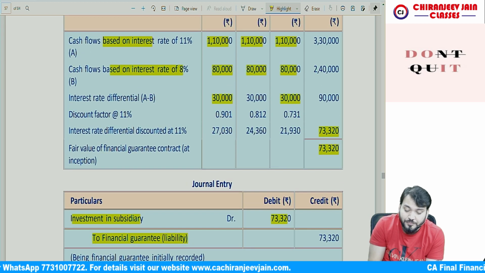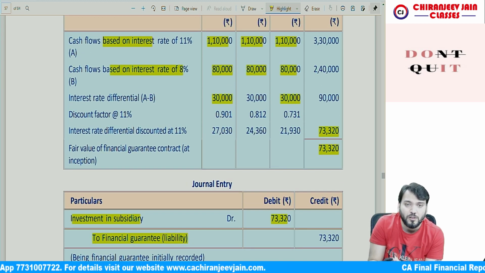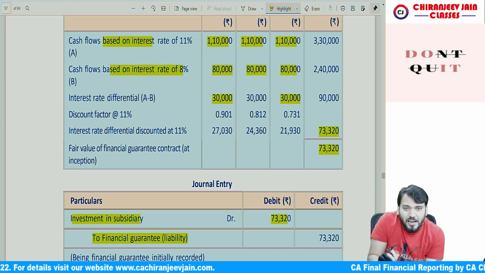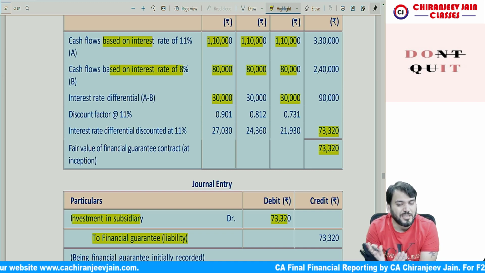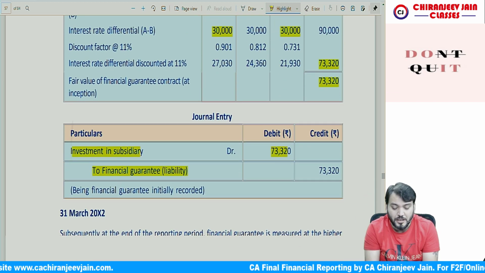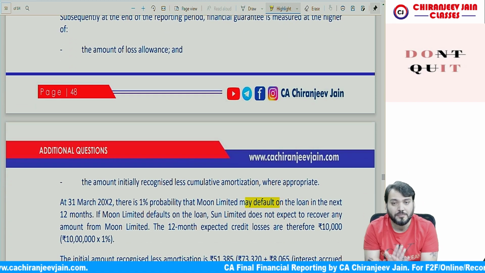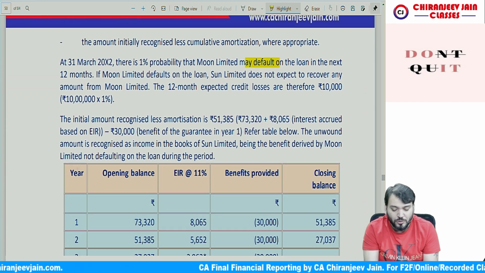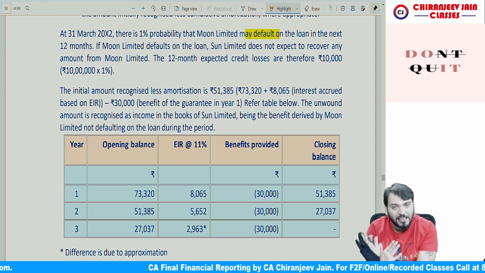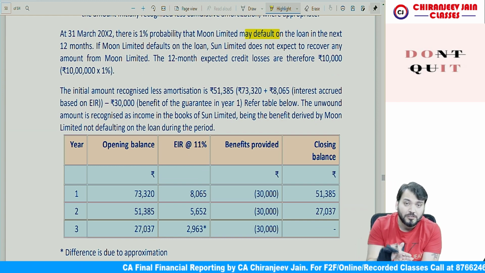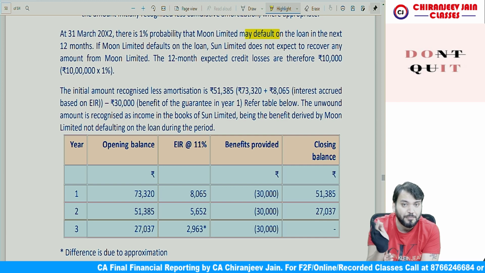If there is no default, the liability should decrease. So if there is no default, the liability should be recognized at amortized cost. If there is a default, then the liability may increase.